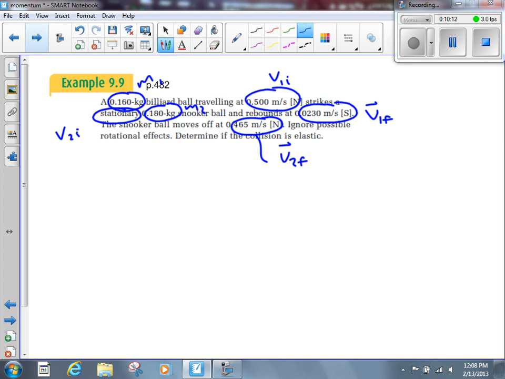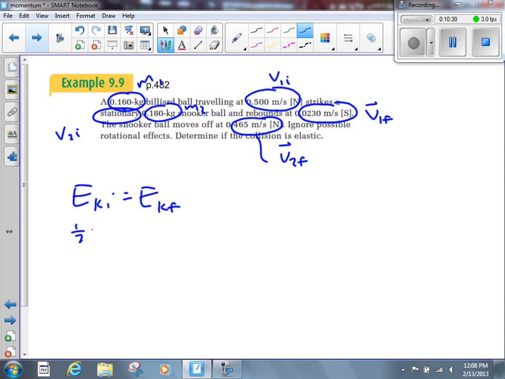If you circle it, that's great. You recognize that one's north and one's south. But if you don't circle it, it doesn't matter because we treat them both in the exact same way anyways in this question, because we're dealing with kinetic energy. All right, let's do this here. EKI is equal to EKF.